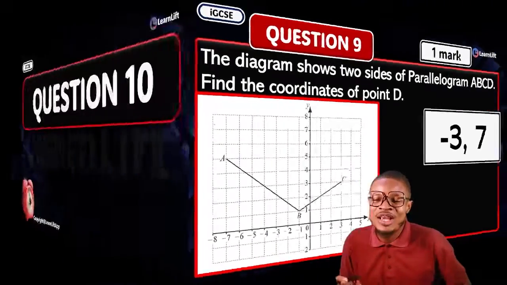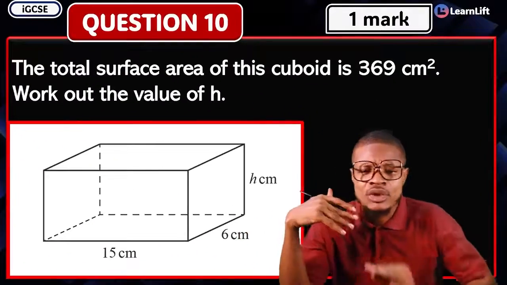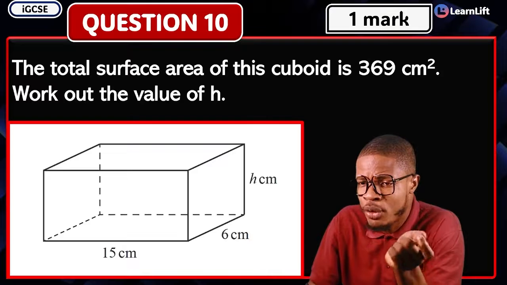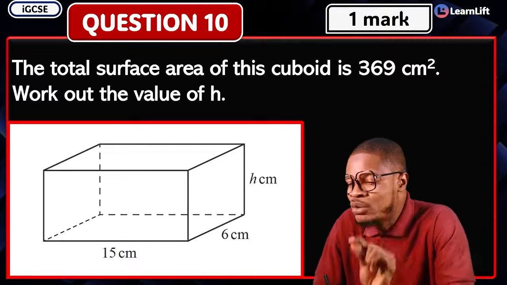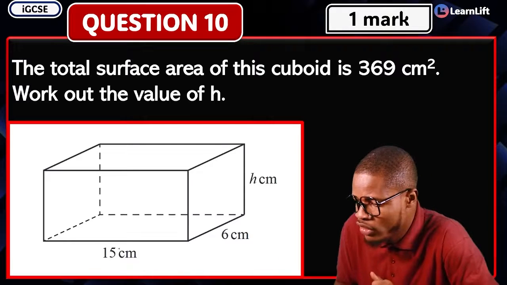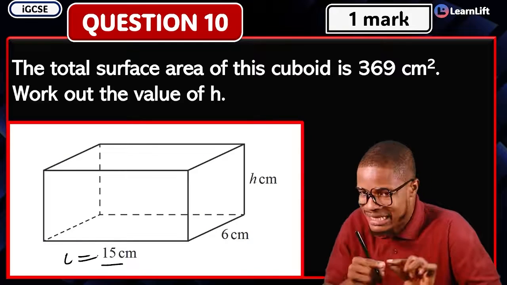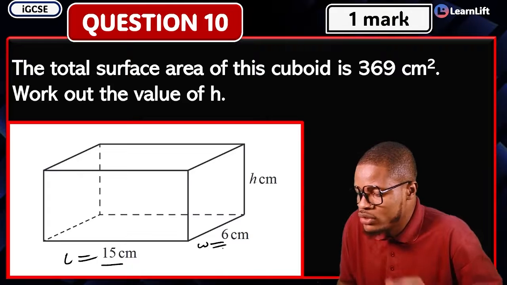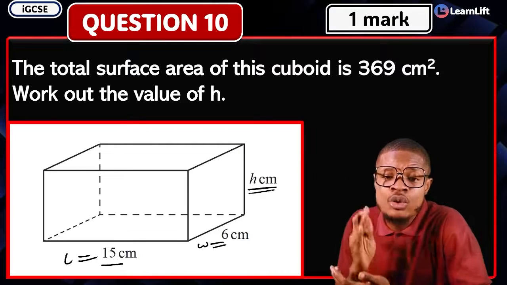If you get that very quickly with me, look at question 10. In question 10, we're given this powerful question. The total surface area of a cuboid is 369 cm cube. Work out the value of h. Now, how do we get the value of h? Follow me from here. Here is your 15 cm. Of course, this is your length, the long side there, 15. Here is your width. The width is what? 6 cm. And then the height is what? H.